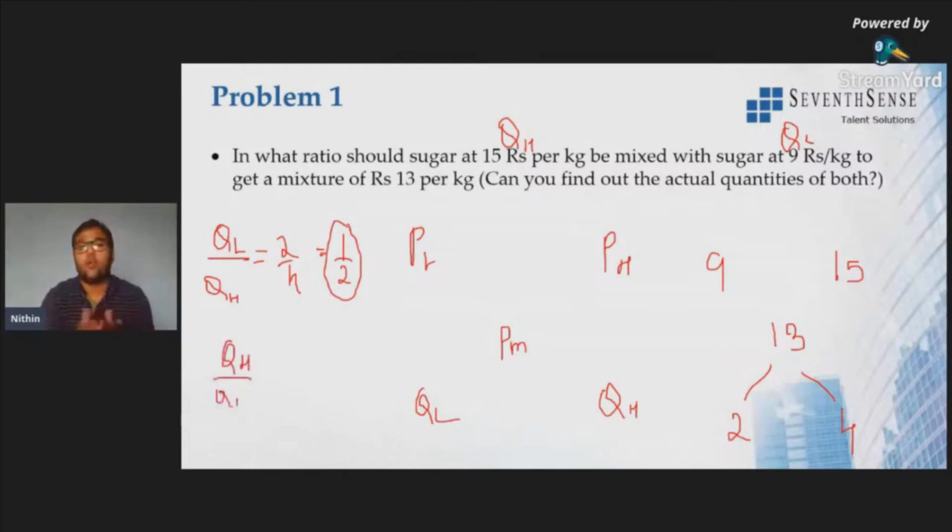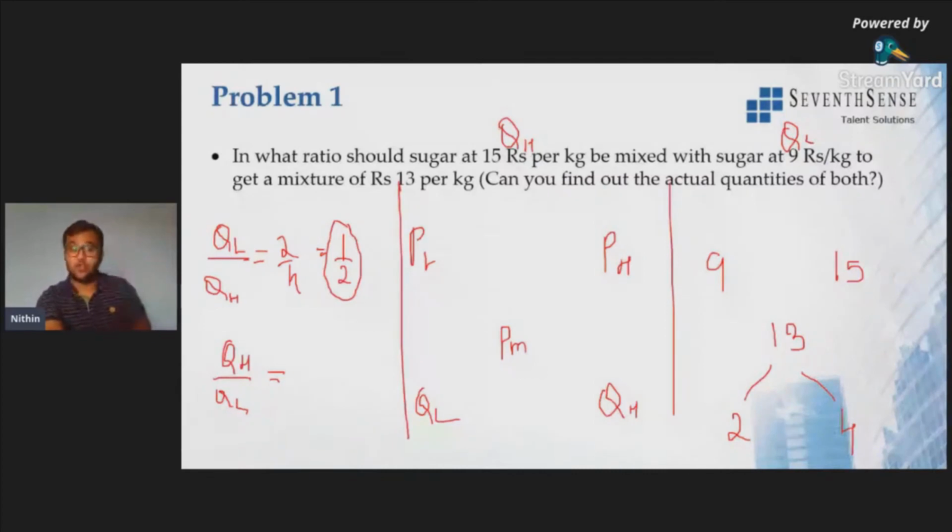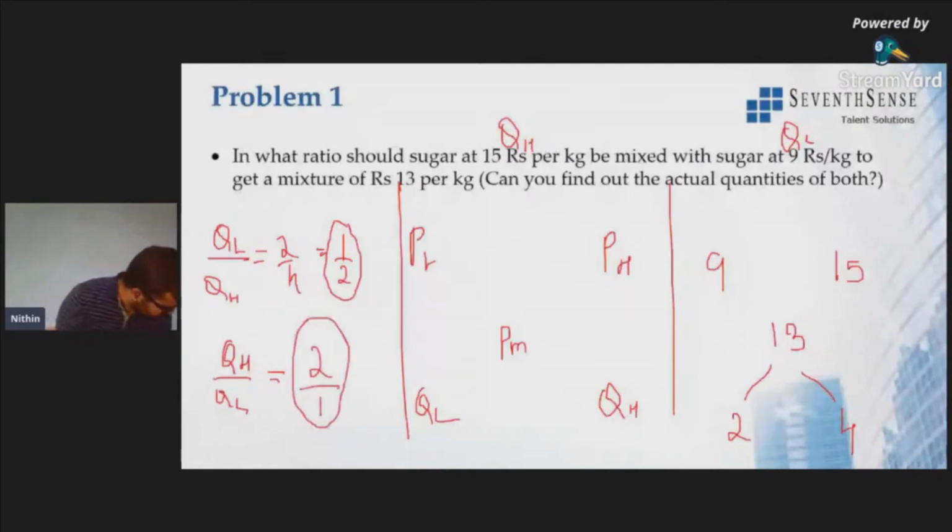Usually we used to take first lower and then higher, but they are asking higher to lower. So higher to lower is 2:1. Adarsha says we actually calculated the opposite. They're asking at what ratio? Yes, Aditya has given the answer.